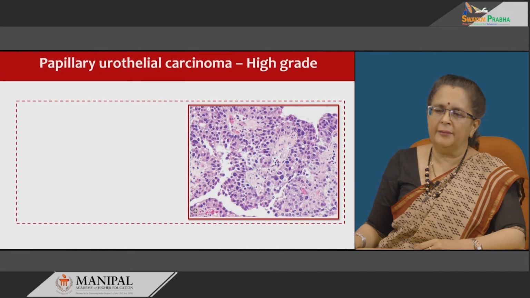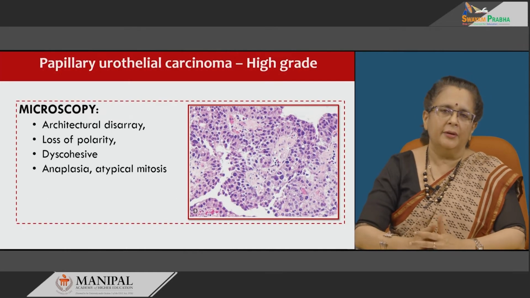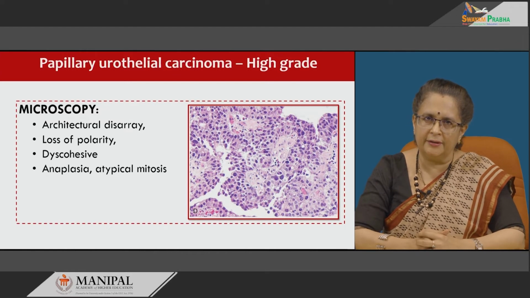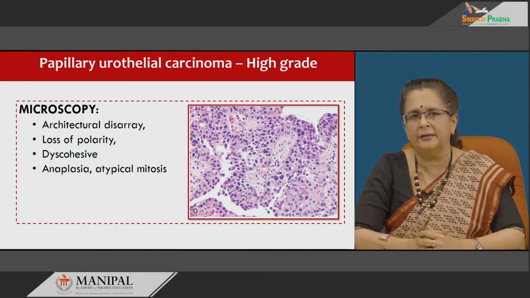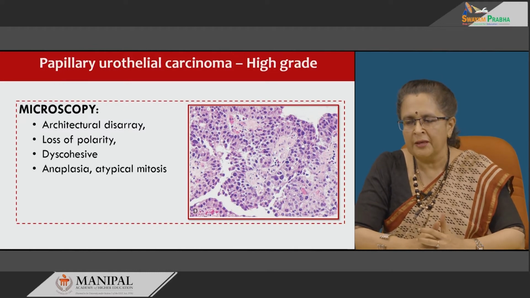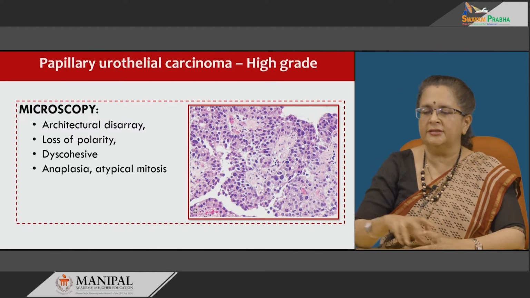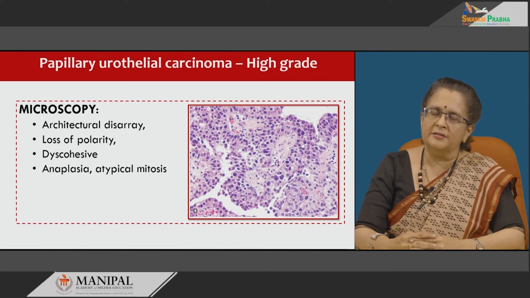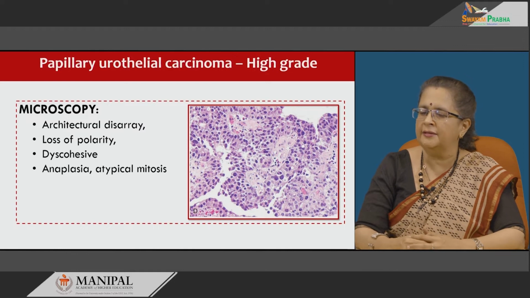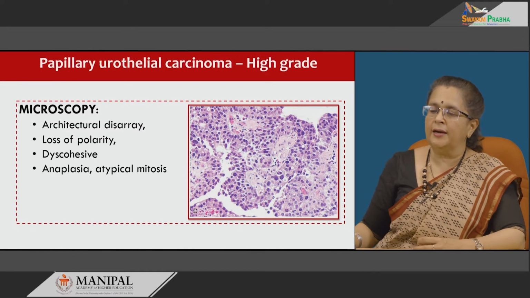Next one is a high grade papillary urothelial carcinoma. Microscopy is important here because gross, as I said earlier, may be similar to low grade papillary urothelial carcinoma. So, there is severe architectural disarray, there is confluence of papillae and sometimes fused papillae, too many, with the loss of polarity.